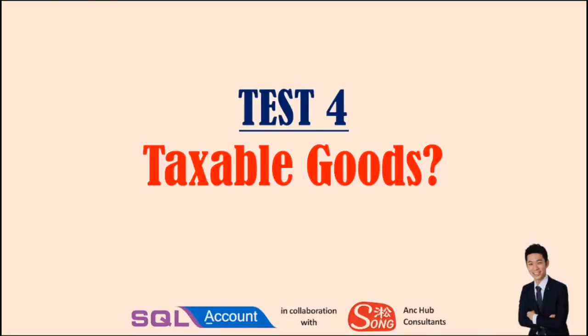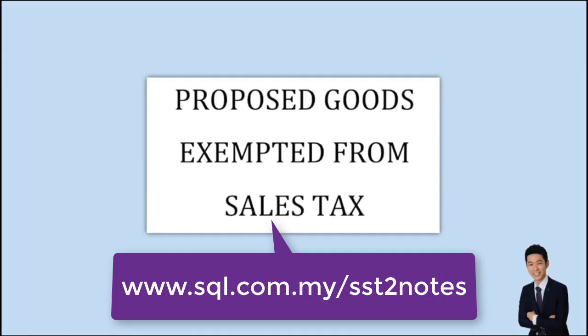Then we go to test number 4, whether you are supplying taxable goods. Now, what are taxable goods? You have to check the list. The customs has issued a proposed list of goods exempted from sales tax. Whatever is within these goods is exempted. If you cannot find your goods in this list, it means you have to charge sales tax.